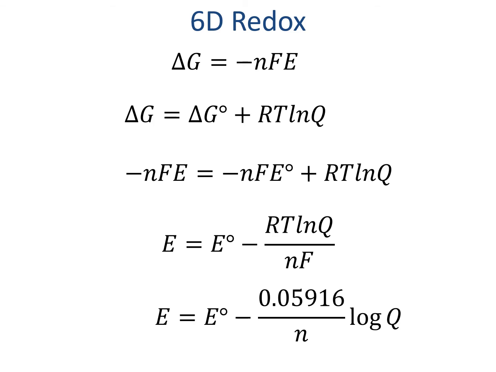Just like delta G standard, E standard is 0 when we're at equilibrium. So this E value for redox potential is essentially a measure of free energy and the spontaneity of the reaction. But because E has the opposite sign from delta G, which you can see a little easier at the very top, reactions are spontaneous when the redox potential is positive, as opposed to delta G, which is spontaneous when the sign is negative.